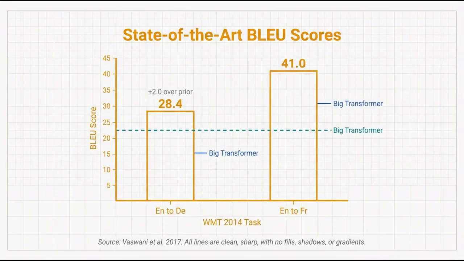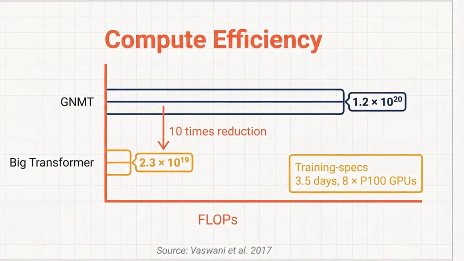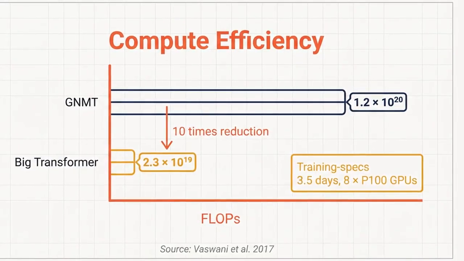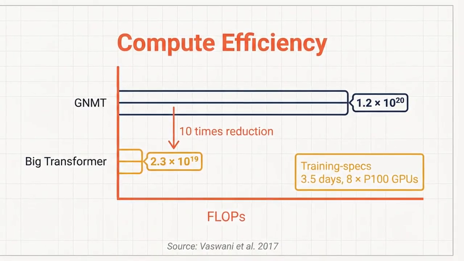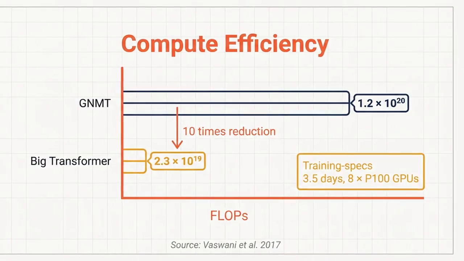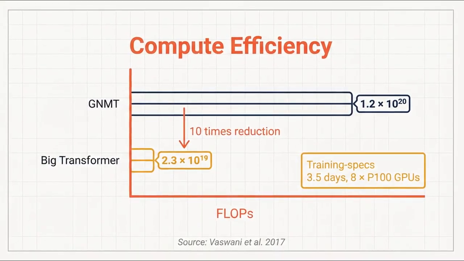learning. The authors evaluated the transformer on the WMT 2014 translation tasks. On English to German, the big model achieved a state-of-the-art score of 28.4 BLEU, outperforming prior models by over 2.0 BLEU. On English to French, it scored 41.0 BLEU. Training was exceptionally efficient. While GNMT required 2 times 10 to the power of 20 floating point operations, the big transformer achieved superior results using only 3 times 10 to the power of 19 floating point operations, representing a 10-fold compute reduction while training in just 5 days on 8 P100 GPUs.